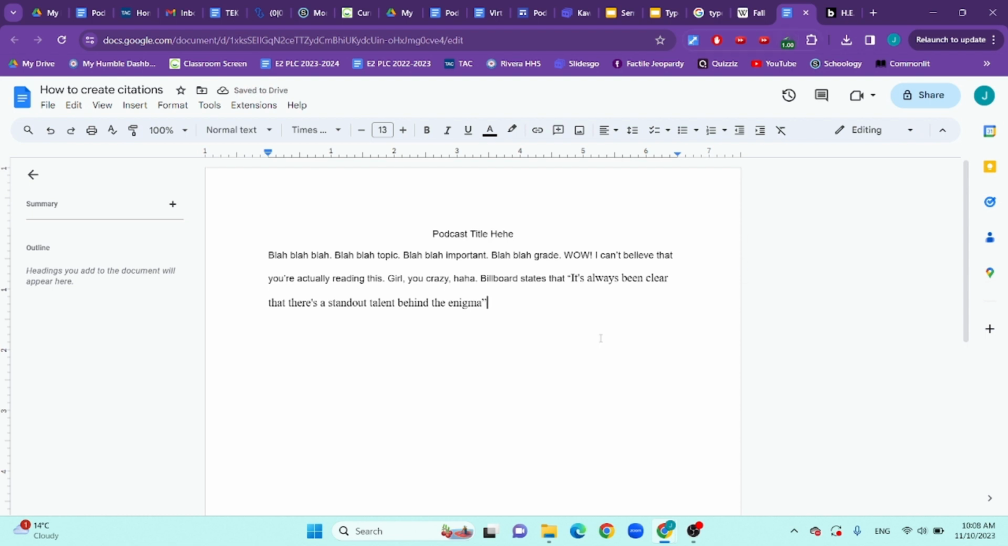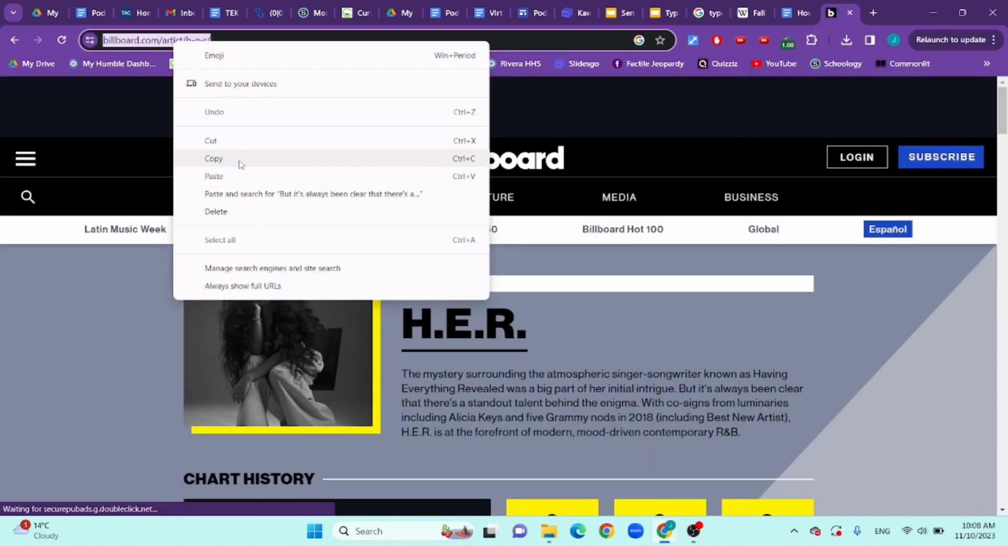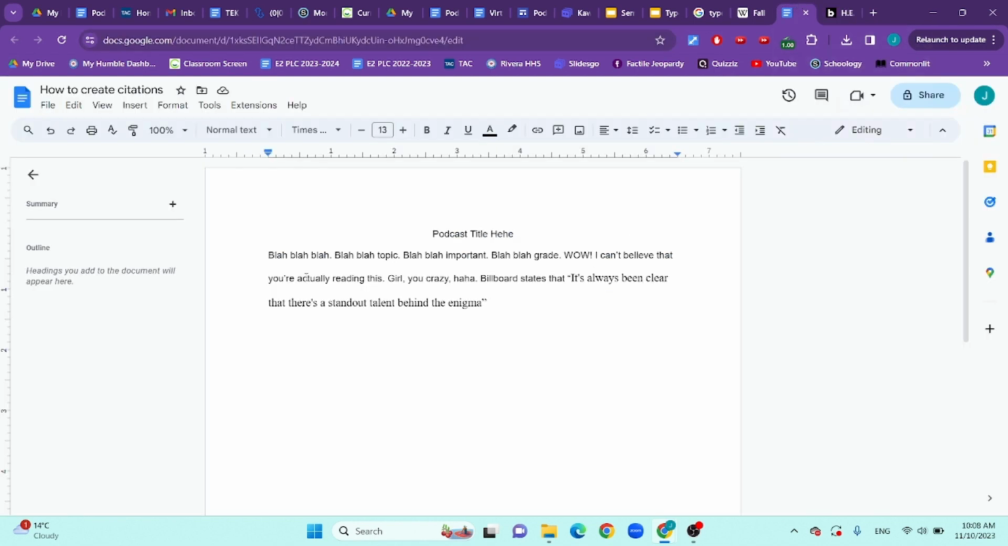So, how to cite in Google Docs? Because remember, right here, you could have Billboard, right? And then you would end it like that. But here's an easier way to cite. So I'm gonna go over here, and I'm gonna copy the URL. I'm gonna come back over here.